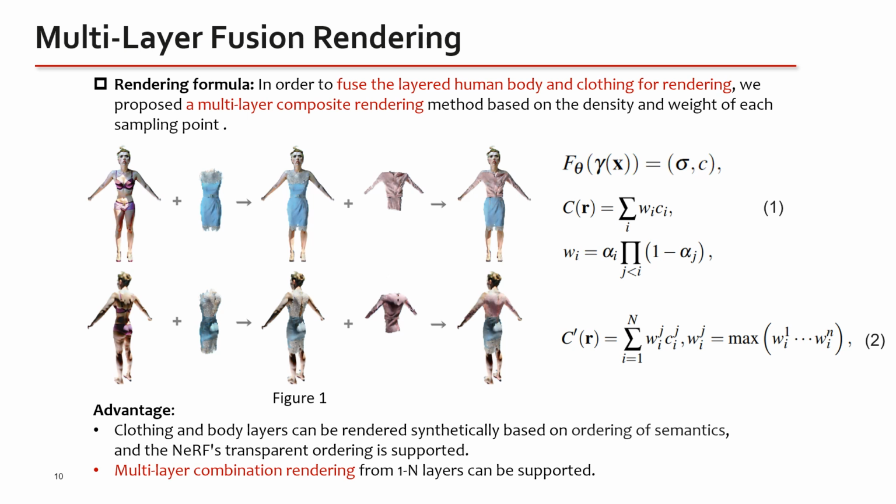We extend the rendering of the NeRF as shown in equation 2, where C'R is the color of each ray, Wij is the weight with the highest density in the n-layer component, and Cij is the corresponding color. By ordering the semantic weights of the n-layer components, the multi-layer humans are finally rendered combinatorially.